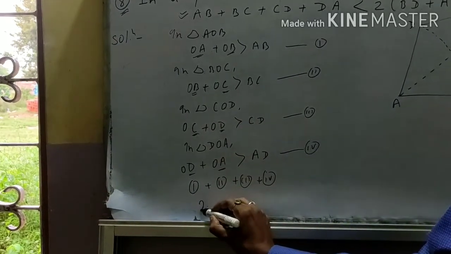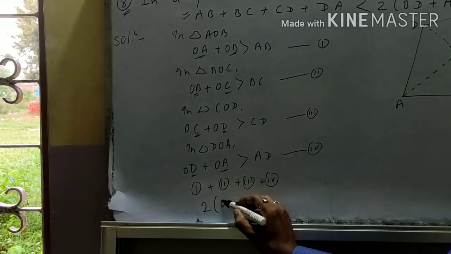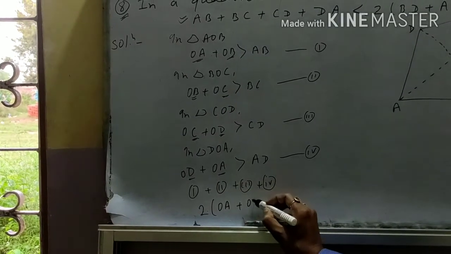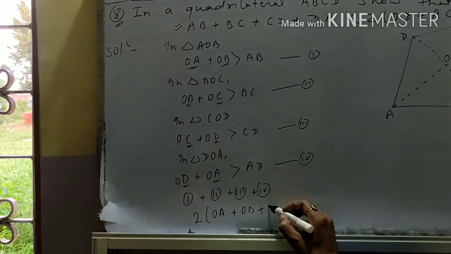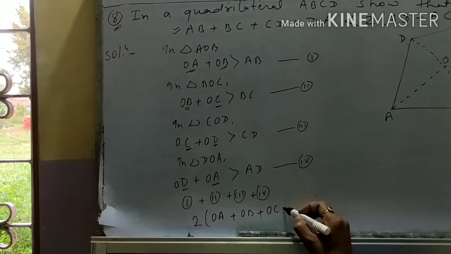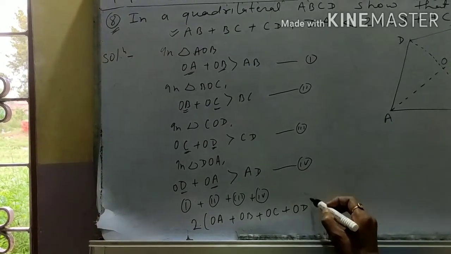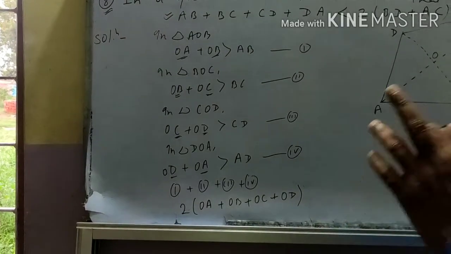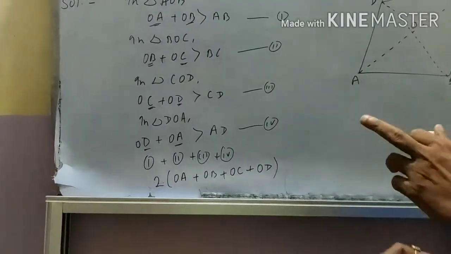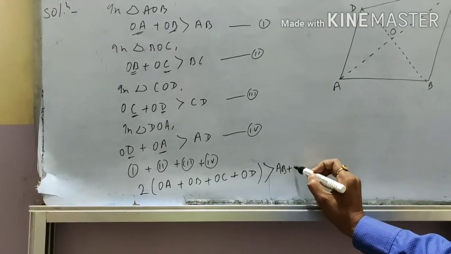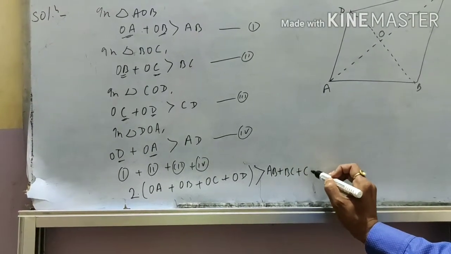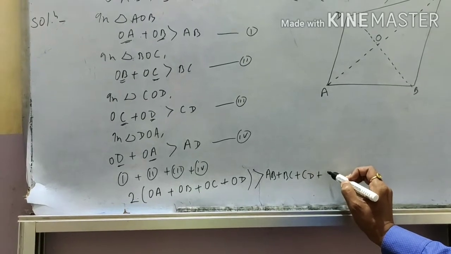So 2 is the common: 2 times OA plus OB plus OC plus OD is greater than AB plus BC plus CD plus AD.